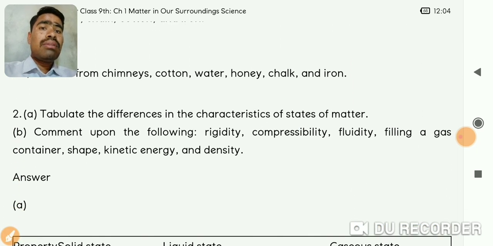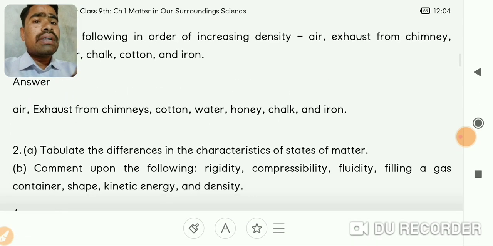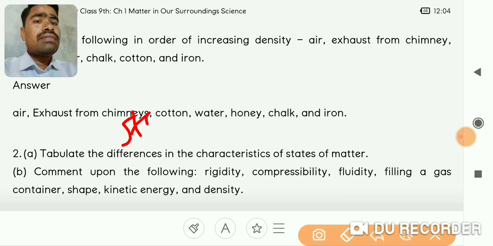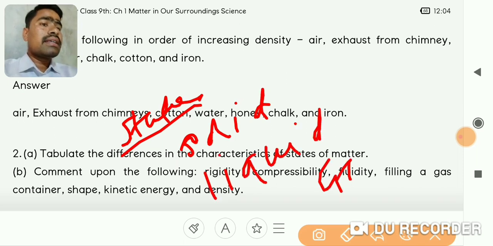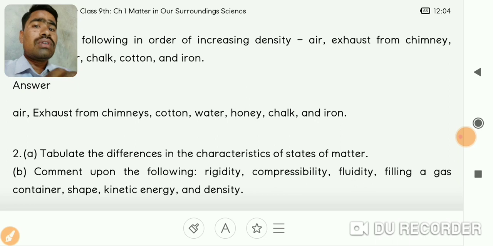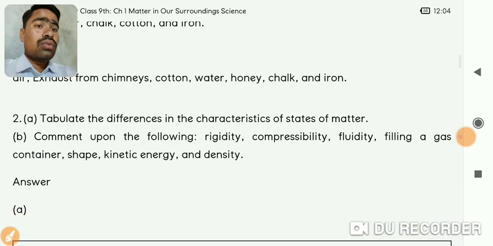Then second is tabulate the difference in the characteristics of states of matter. Now what are the states of matter? How many states of matter have we seen? Basically we have 3 states of matter: the solid, liquid, and gas. So these are the 3 main states of matter.